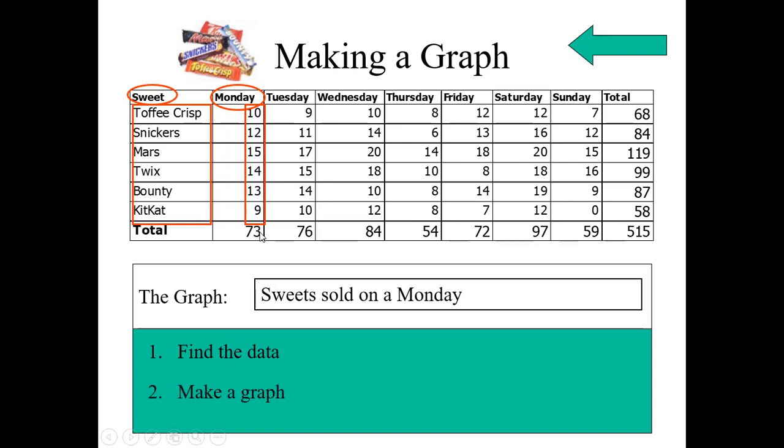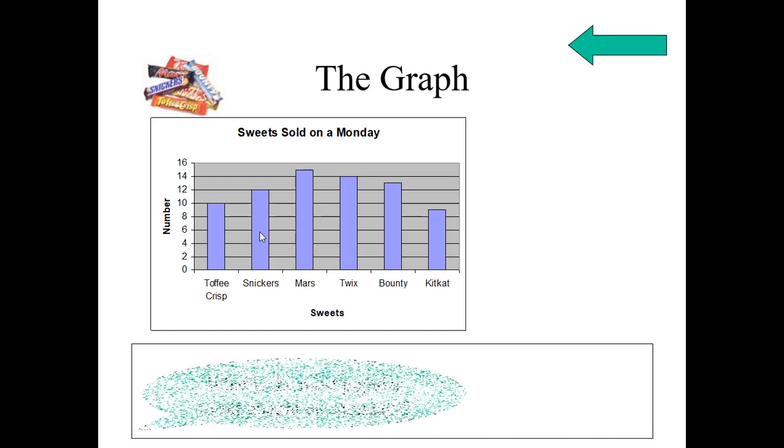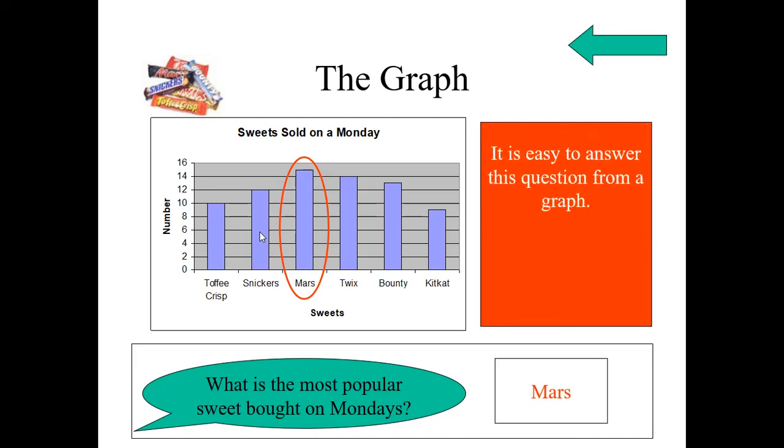Okay, now let us make a graph, that is a bar graph. We can call this one a histogram also. Now we can answer questions based on this graph. What is the most popular sweet bought on Mondays? That is Mars. We can easily say the answer. It is easy to answer this question from a graph.